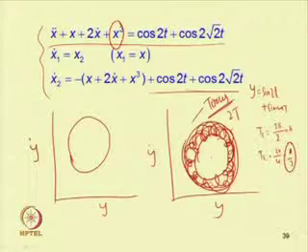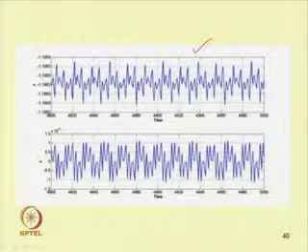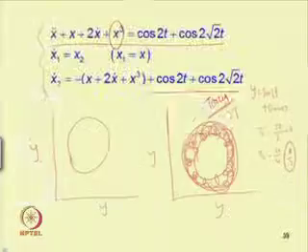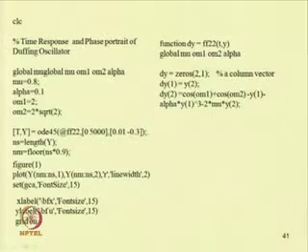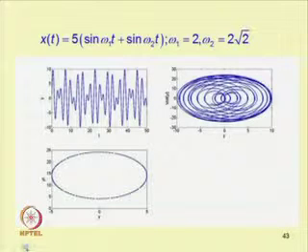If one plots these curves, this shows x versus time and this is x dot versus time. So, x versus time and x dot versus time are shown in this figure, that is x 1 and x 2. If one plots x 1 and x 2, this is the curve, and this is the MATLAB program written for plotting this time response, and also one can find the Poincare section in this case. This is the phase portrait.